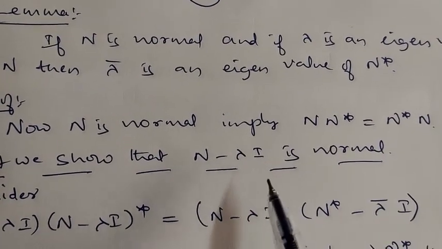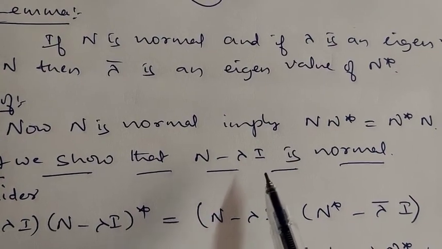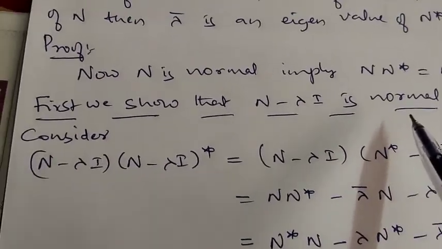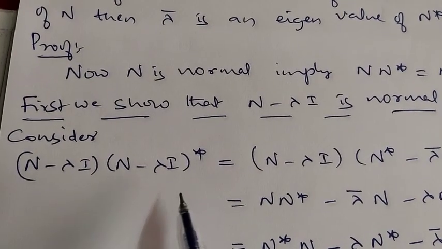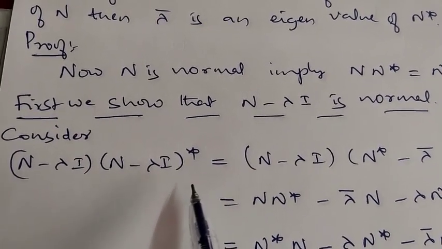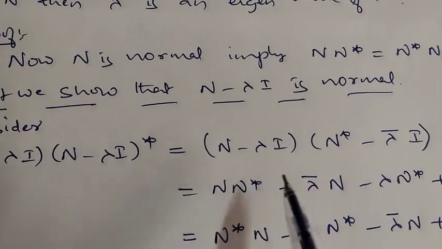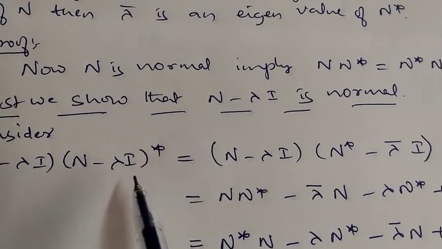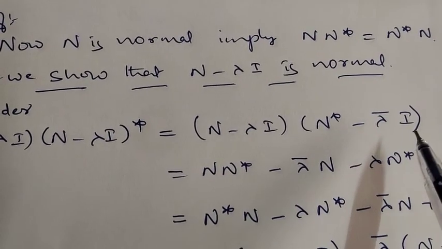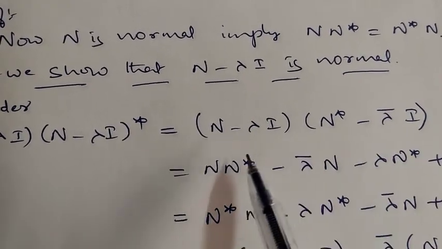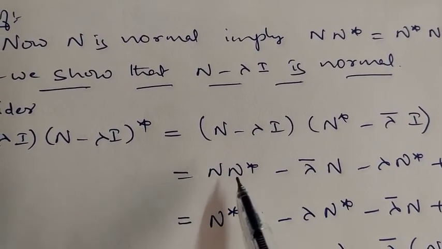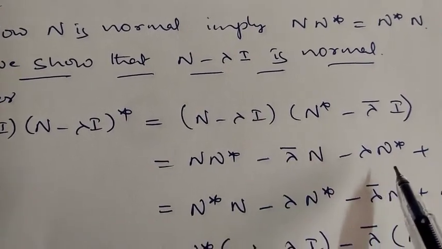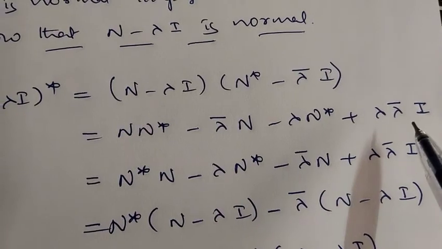First we show that if N is normal, then N minus lambda times I is also normal. For this, you consider (N minus lambda I)(N minus lambda I) whole star. So this is equal to (N minus lambda I)(N star minus lambda bar I), since I star means I itself. So you multiply this: N N star minus N lambda bar minus lambda N star plus lambda lambda bar I.